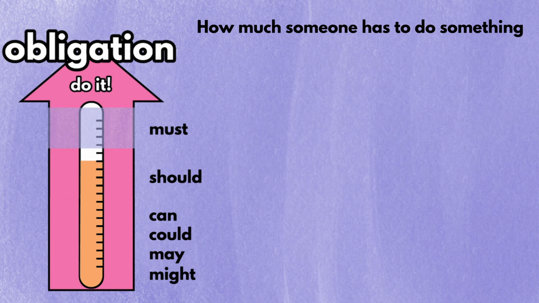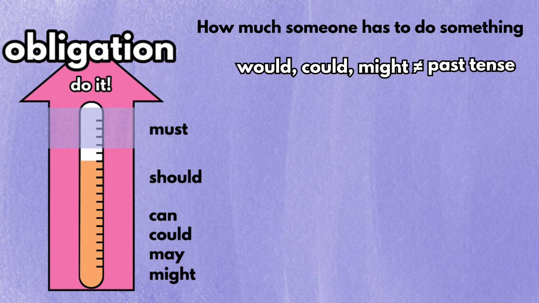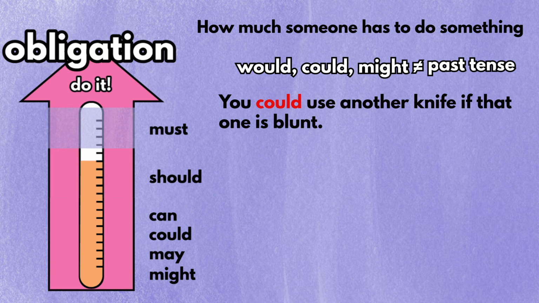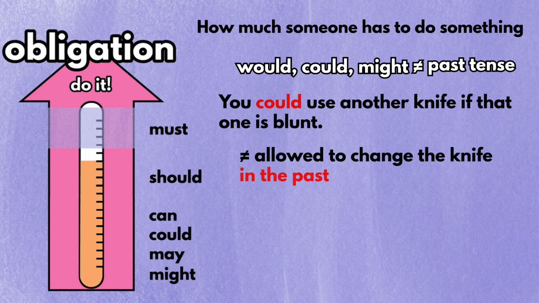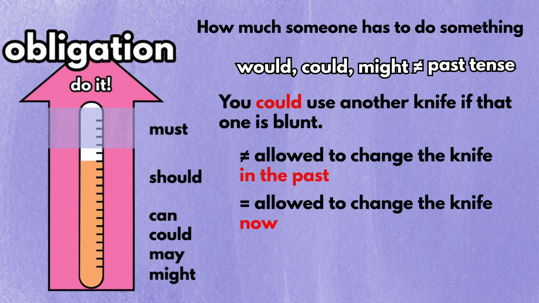Please note that would, could, and might have nothing to do with the past tense when they're used to express obligation. For example, you could use other knife if that one is blunt does not mean you're allowed to change the knife in the past. It means that you're allowed to do it now.